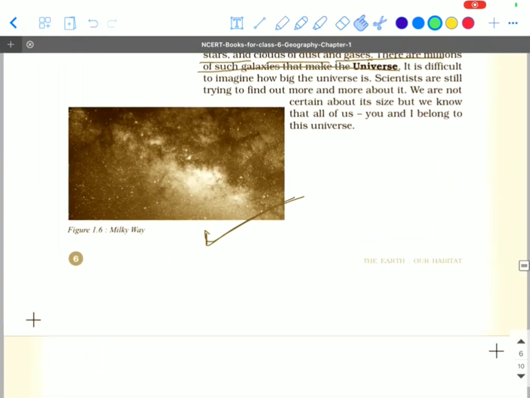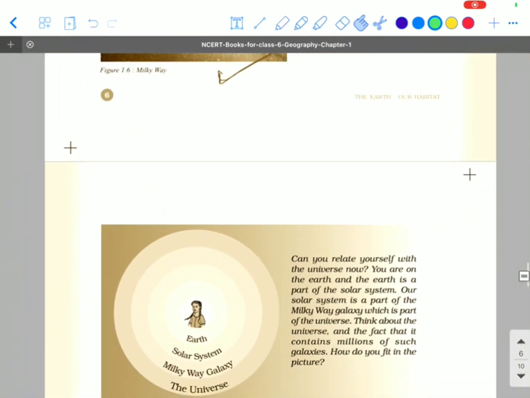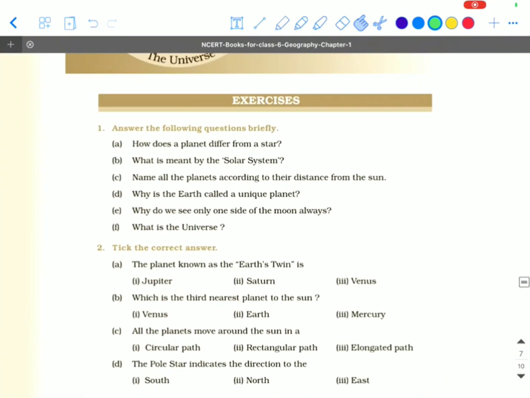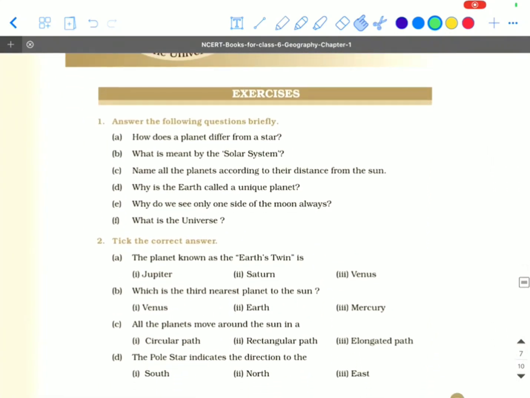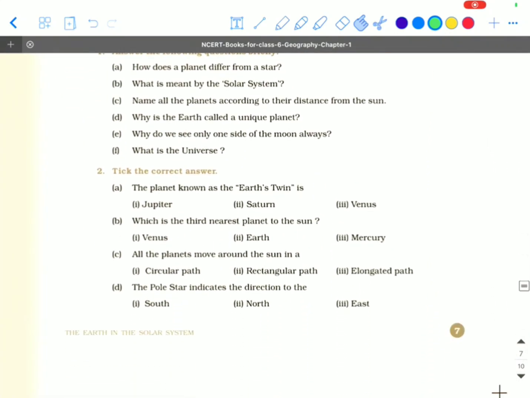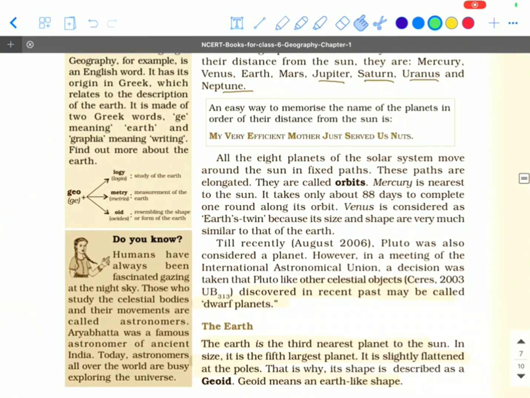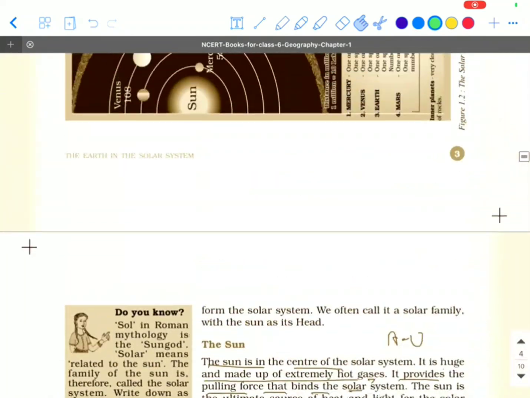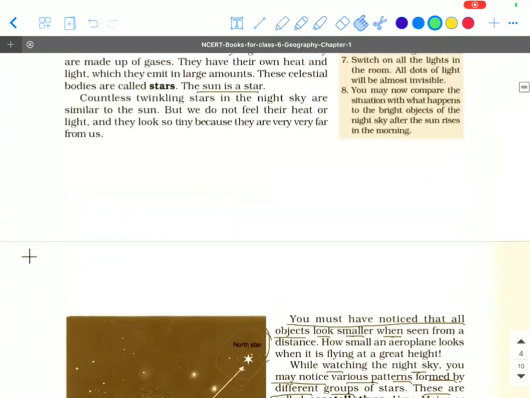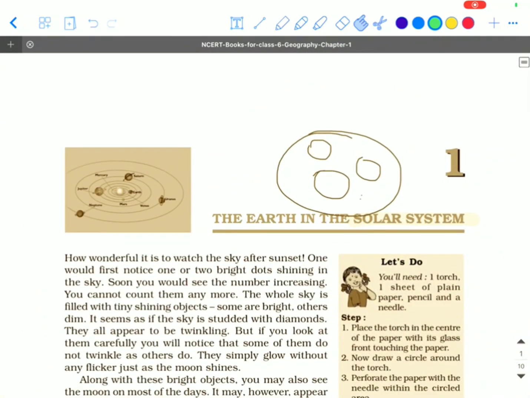So these are some important topics in this chapter, the Earth in the solar system. Further, there are MCQs and exercises which you can solve by yourself. We have read about the Earth, the Moon, asteroids, meteoroids, Sun, planets, constellations and celestial bodies. This is all about this chapter, Number 1, the Earth in the solar system.